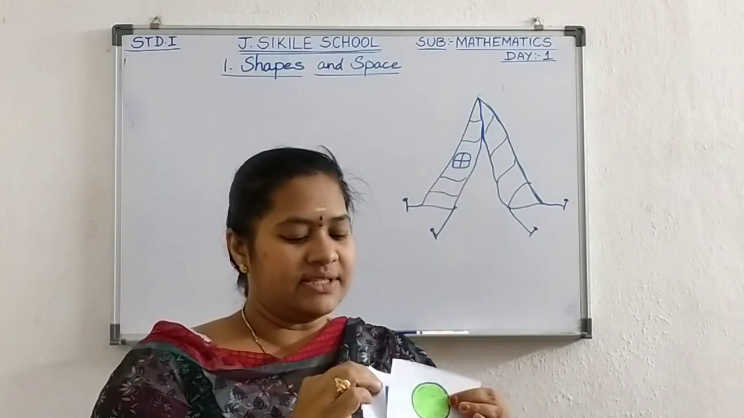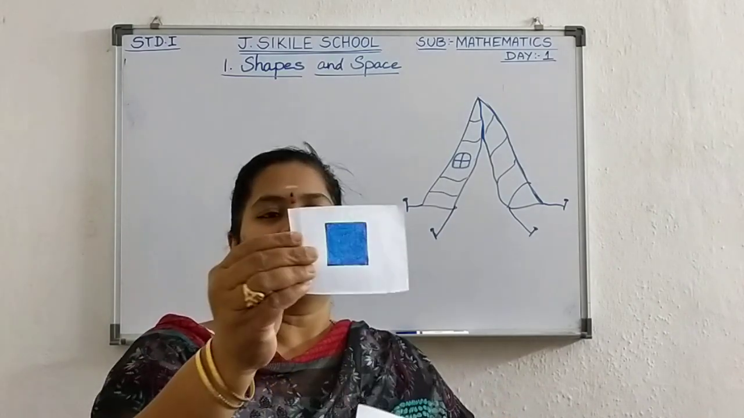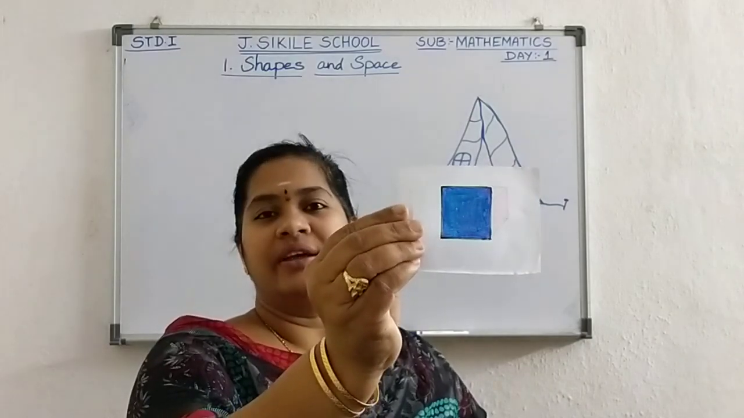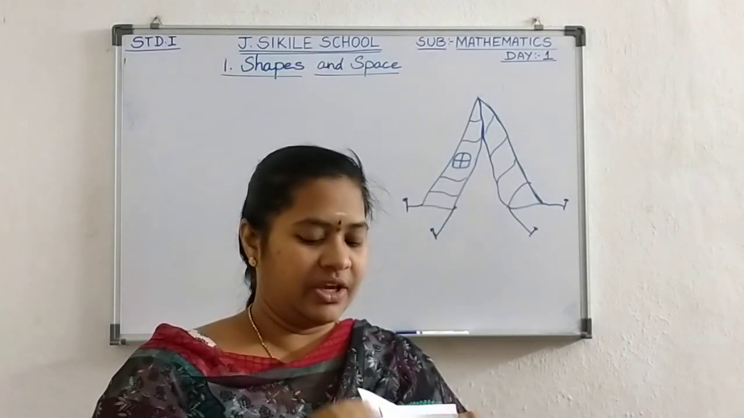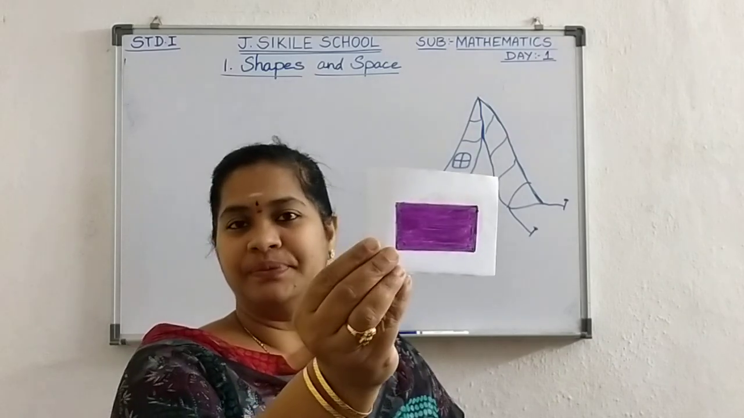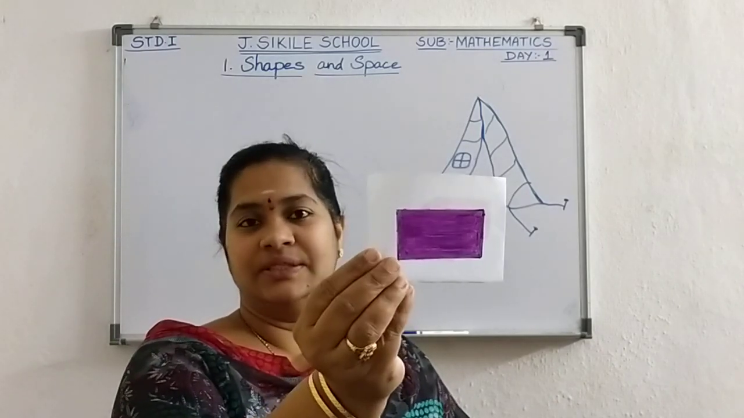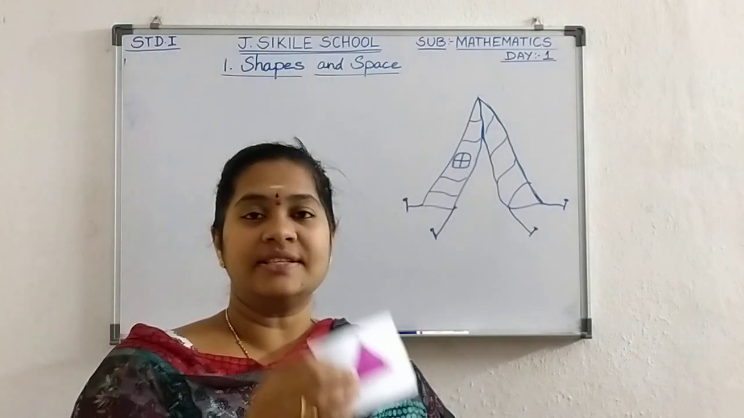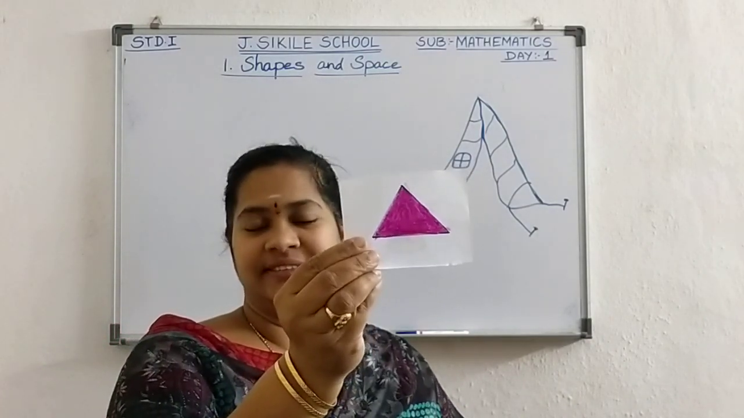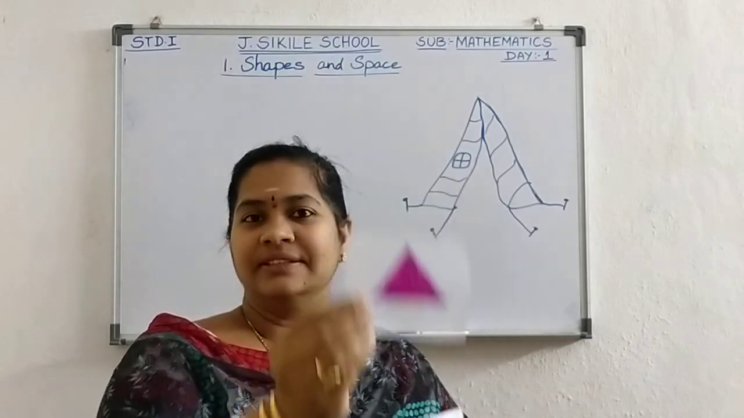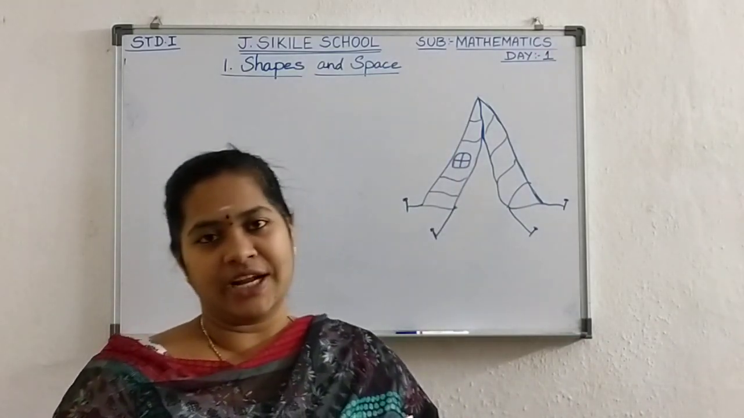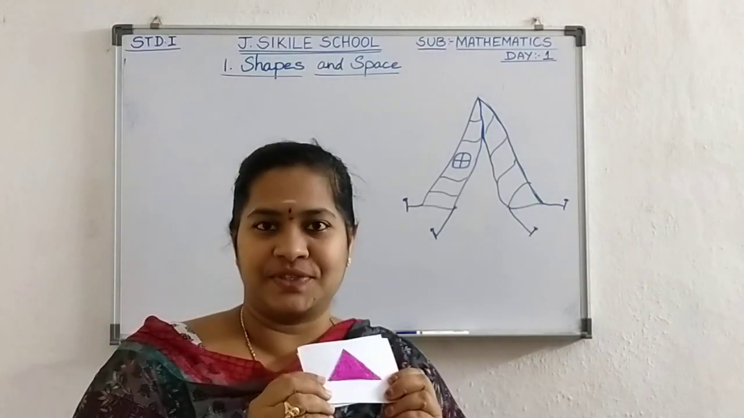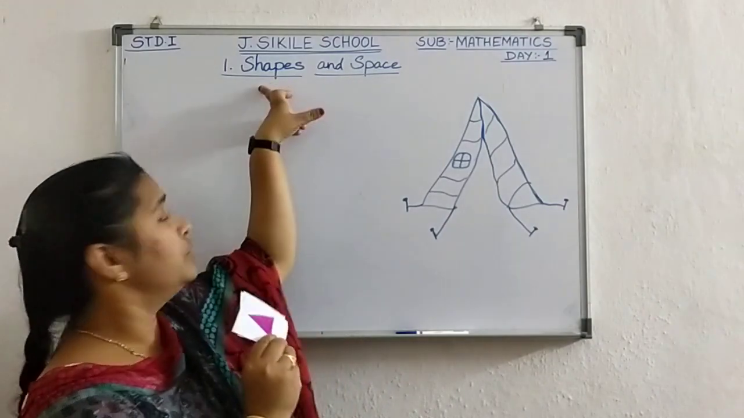What is this shape? Square. Yes? Okay. What is this shape? Rectangle. And what is this? Triangle. Okay. You see a lot of things around in your house. They are all related to these different shapes. Then you know the shapes, all of you.